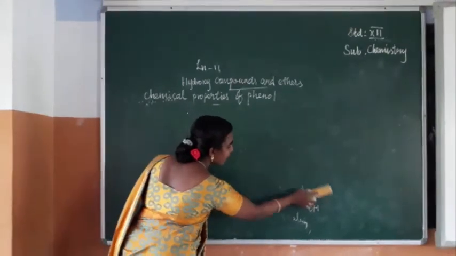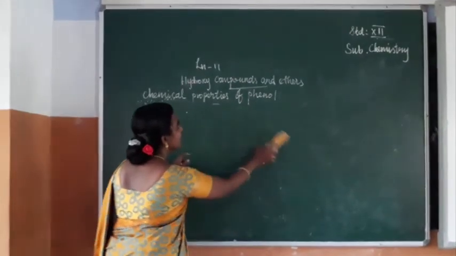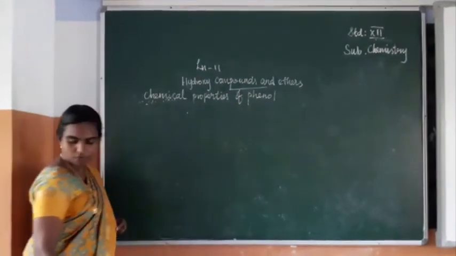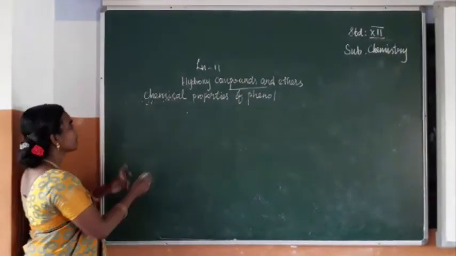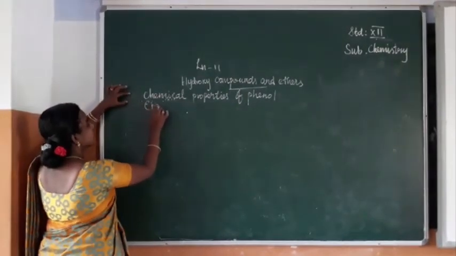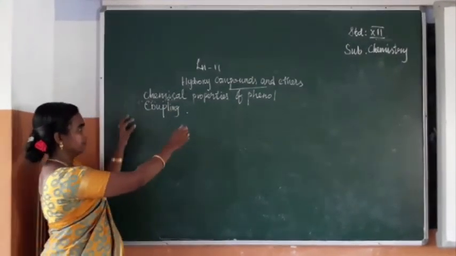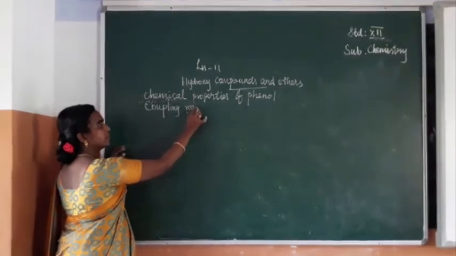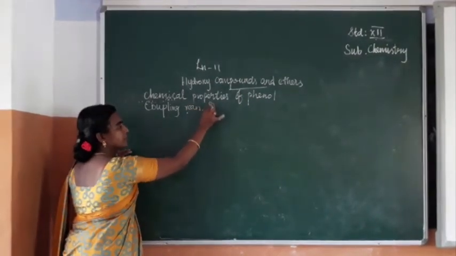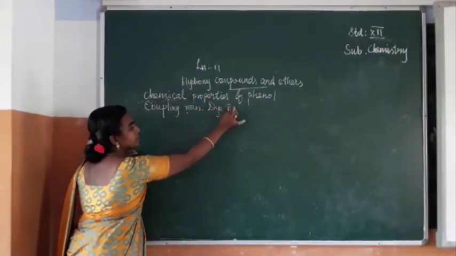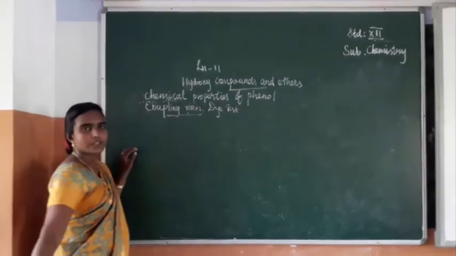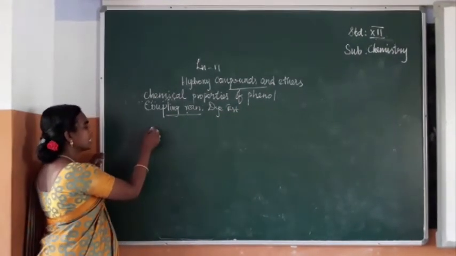From the word itself, you can understand the final product formed is a dye. It is red-orange in color. Okay? A red-orange dye will be formed from phenol. Coupling reaction or dye test. So we can write like this.